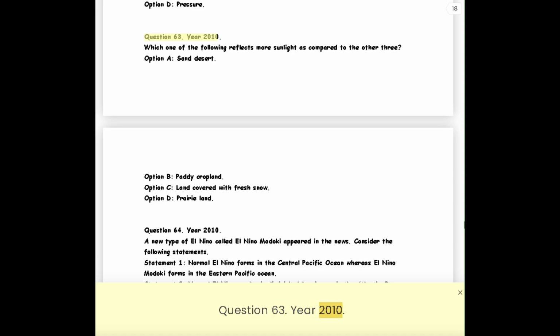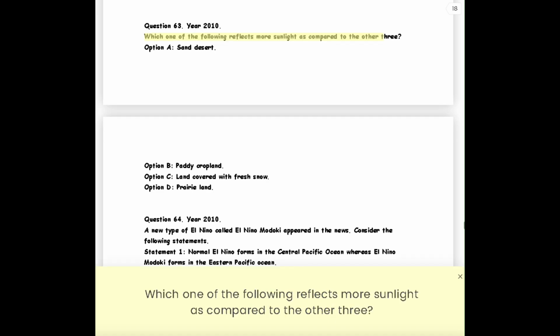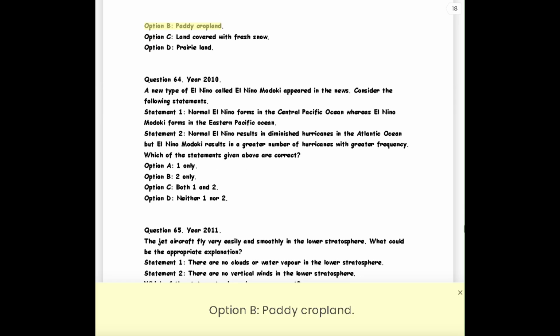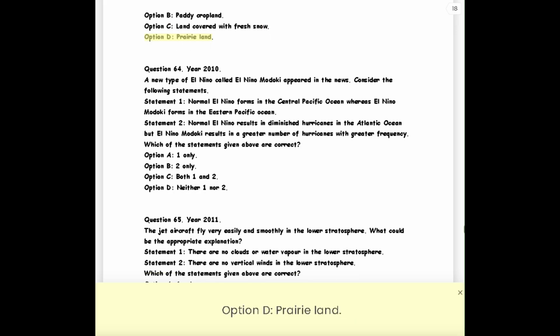Year 2010. Which one of the following reflects more sunlight as compared to the other three? Option A, sand desert. Option B, paddy cropland. Option C, land covered with fresh snow. Option D, prairie land.